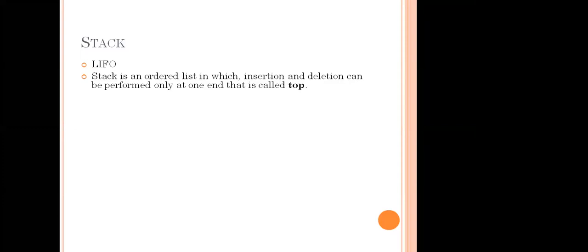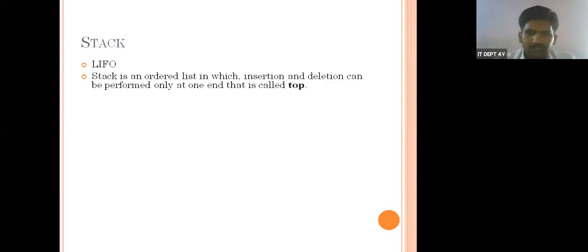Another one: playing tennis, when you put the tennis cock into the box, we insert all of them into the box. Then when we remove, the one on top is removed. So this is called an ordered list. We cannot insert in between.